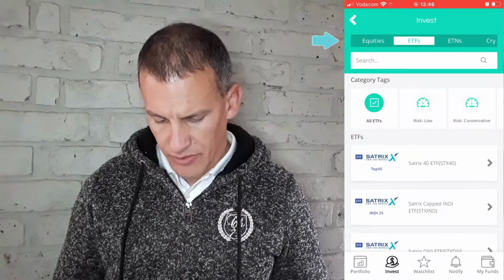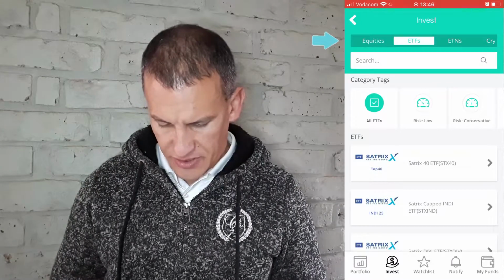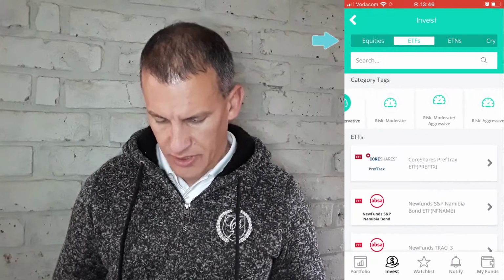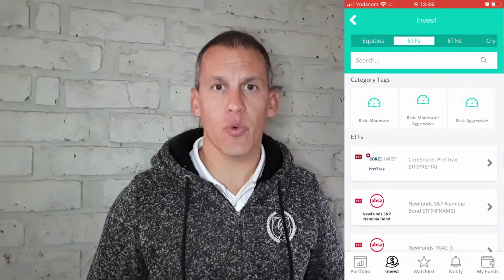Then as you go to the right of the screen, you'll see there's an option for ETFs. ETFs are split into risk categories: low risk, conservative, moderate, moderately aggressive, or aggressive. At this point, I'd like to tell you and encourage you to determine your risk profile before you start investing. On the EasyEquities platform, there is a section where you can do a questionnaire, fill out a couple of simple questions. It will take you a couple of minutes, and that'll give you what your risk profile is.